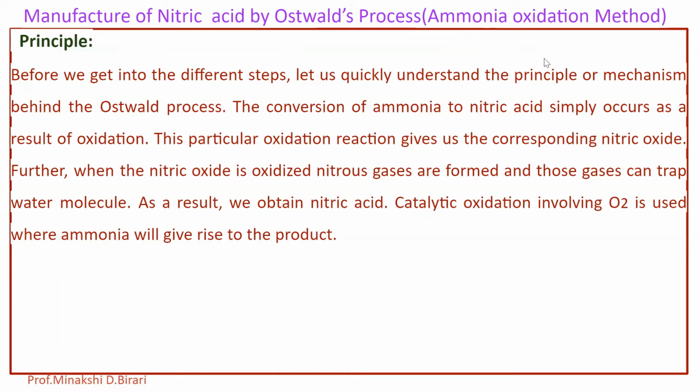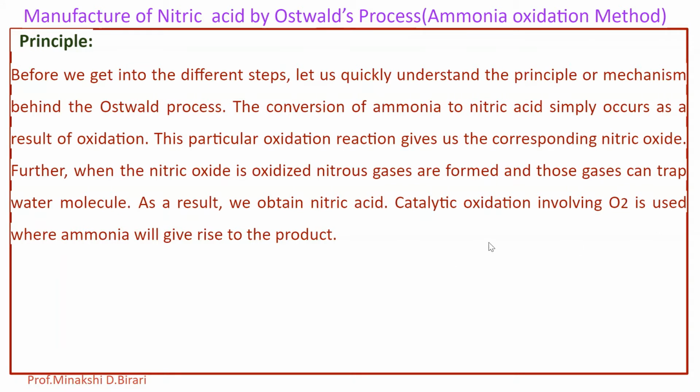The conversion of ammonia to nitric acid simply occurs as a result of oxidation. This particular oxidation reaction gives us the corresponding nitric oxide, that is NO. Further, when the nitric oxide is oxidized, nitrous gases are formed and those gases can trap water molecules. As a result, we obtain nitric acid. The catalytic oxidation involving O2 is used where the ammonia will give rise to the product.